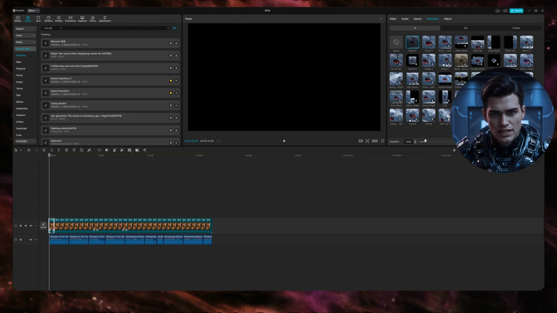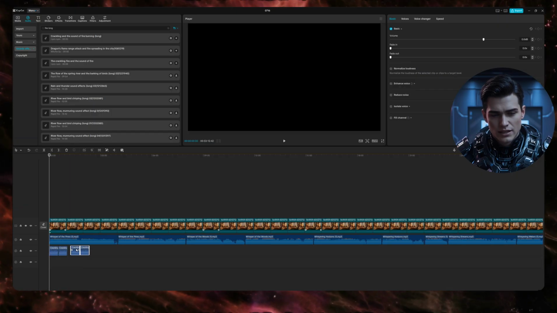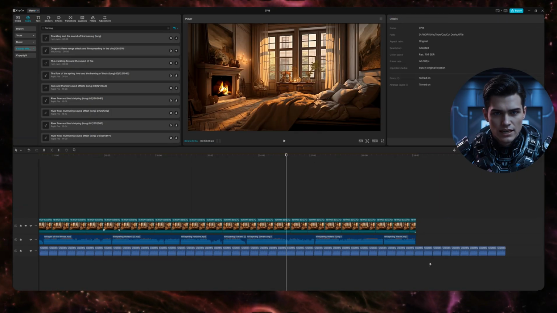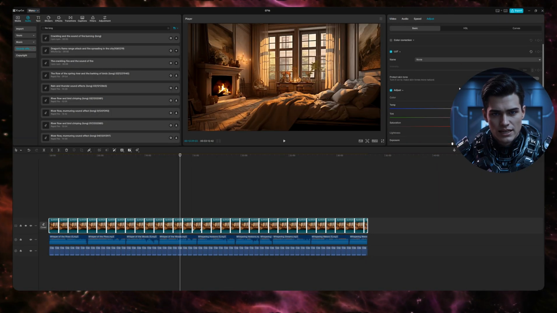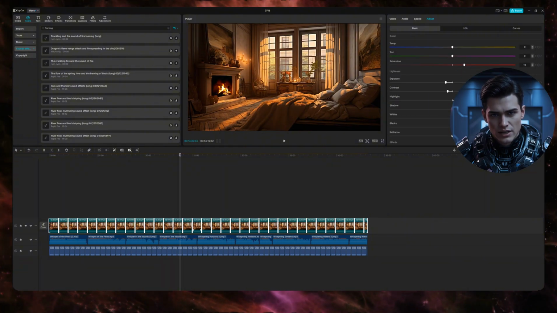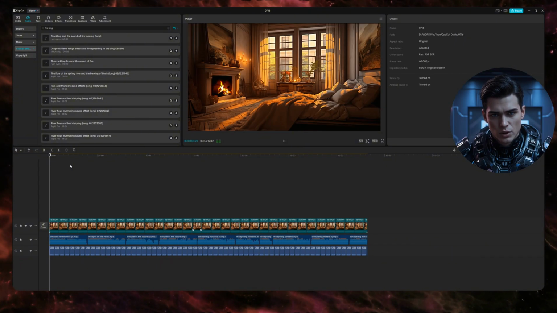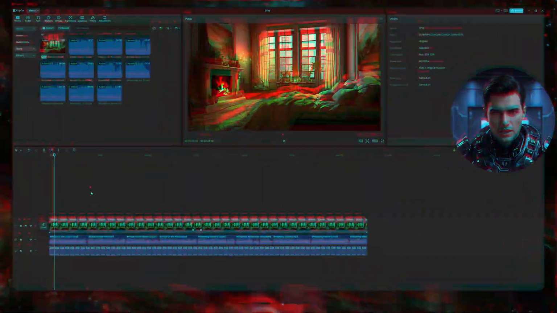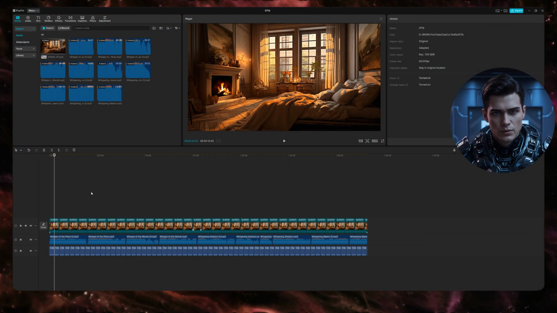Also, if you want, you can add any other effects. It all depends on your taste and idea. If needed, you can manually adjust parameters like saturation, contrast, brightness, and sharpness to make the image even more attractive and atmospheric. Once the project is fully ready, we move on to export.